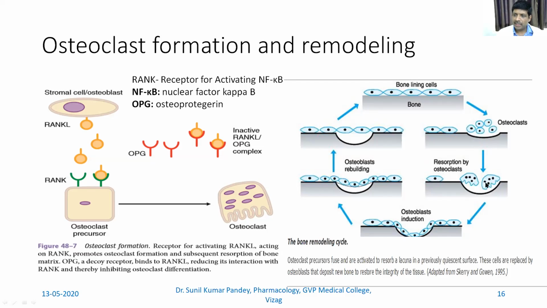What is the process of this osteoclast ruffled border formation? We have the osteoblast or stromal cell, which has RANKL, the ligand for receptor activator of nuclear factor kappa B, and that binds with RANK, which is present on the osteoclast precursor. Because of this binding, there is formation of a multinucleated osteoclast with ruffled border, and then this dissociates as an inactive compound. There is OPG, called osteoprotegerin, which inhibits the action of osteoclast.